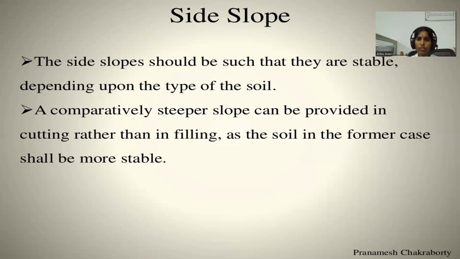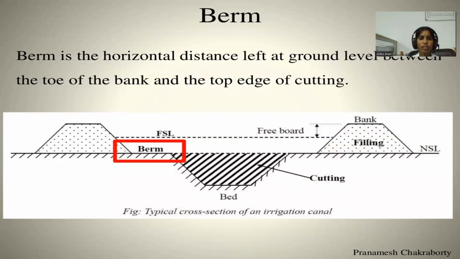Side slope. The side slope should be such that it is stable depending upon the type of the soil. A comparatively steeper slope can be provided in cutting rather than in filling, as the soil in the former case shall be more stable. Berm. This is the berm. Berm is the horizontal distance left at ground level between the toe of the bank and the top edge of cutting. This portion is called the berm.